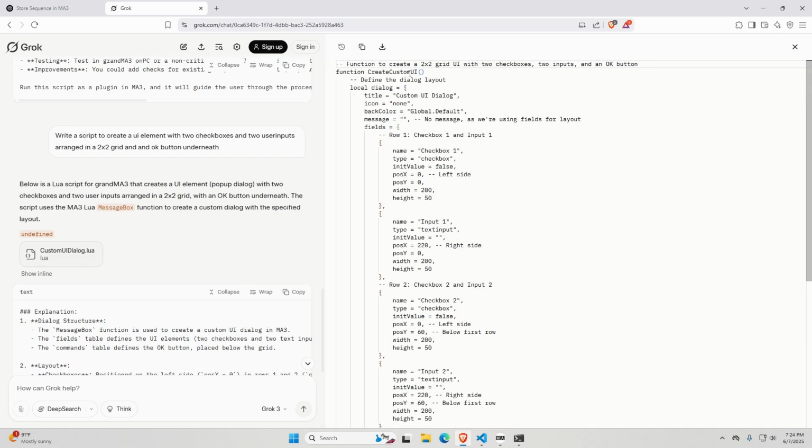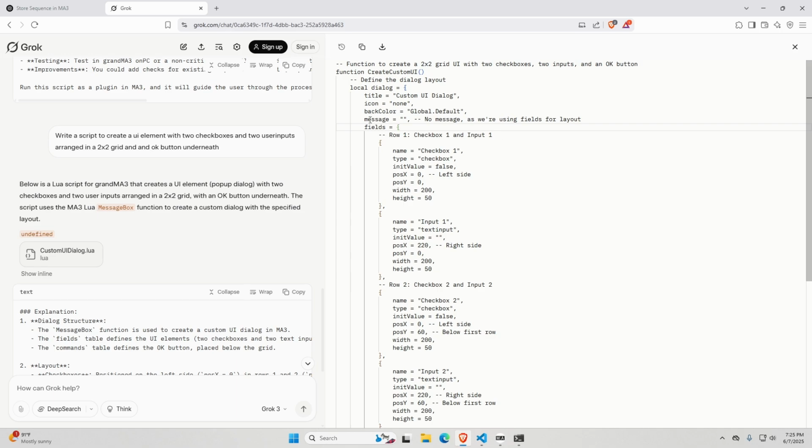So it says create custom UI, dialog equals, we've got title, icon, back color. That looks correct to me. That's how that should be written. So ChatGPT was wrong about that. No messages, we're using fields for layout. Okay, you can just omit this line. You don't need to put that in, but okay.